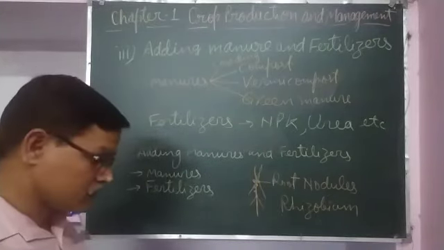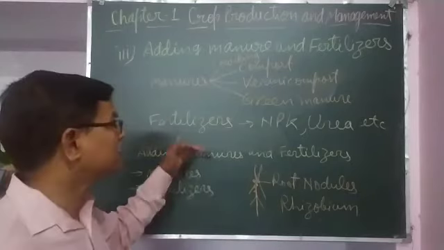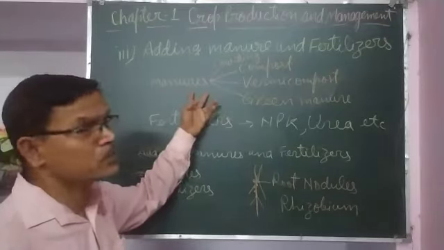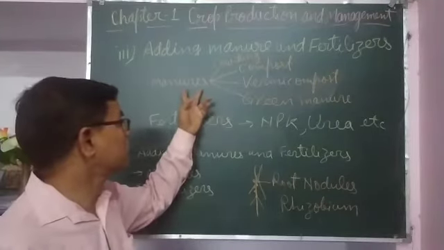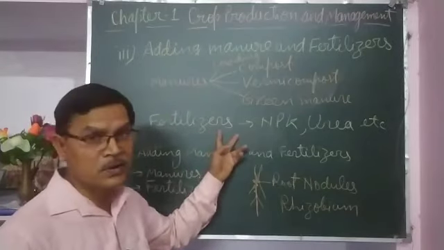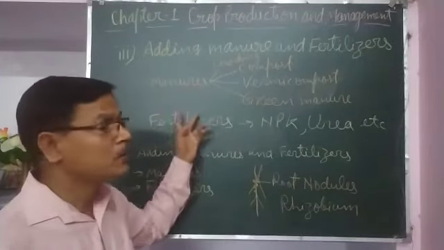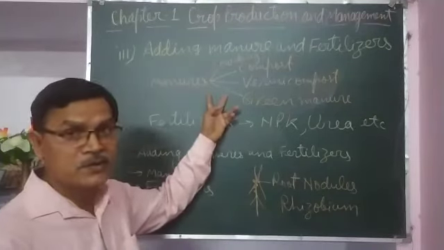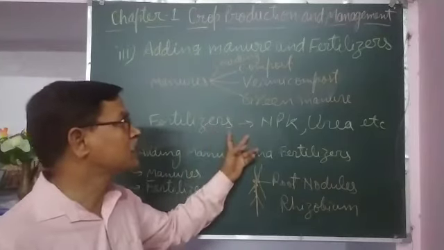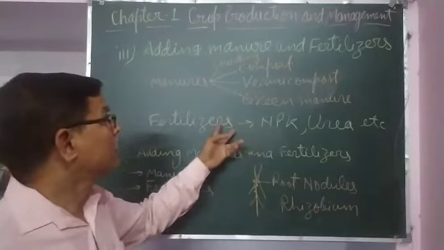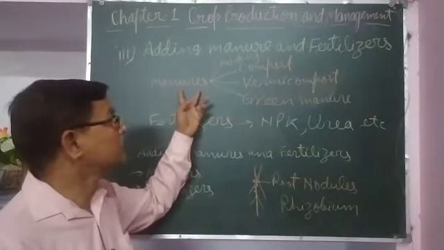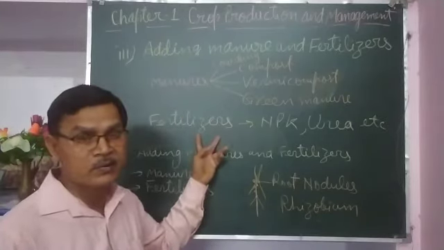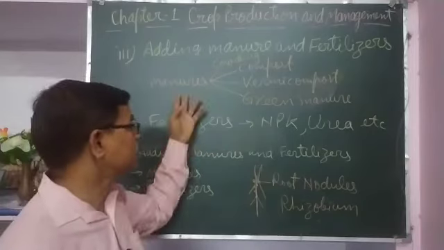So fertilizers and manures both have some advantages and some disadvantages. If we talk about differences between fertilizers and manures, manures are organic substances. Fertilizers are inorganic salts. Manures are prepared in the field. Fertilizers are prepared in the factories. Manures are not nutrient specific, whereas fertilizers are nutrient specific. Manures provide a lot of humus to the soil. Fertilizers do not provide humus to the soil. So these are the differences between manures and fertilizers.